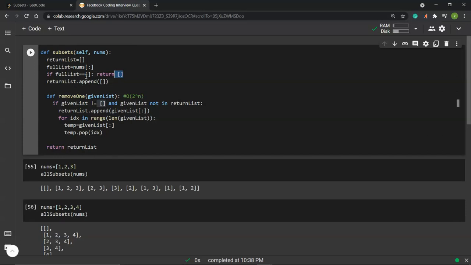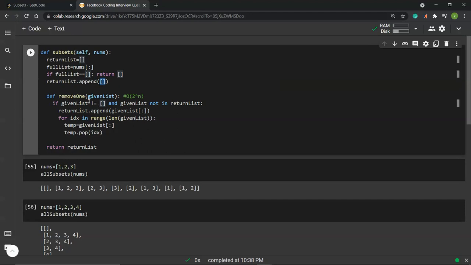And if this is not an empty list, then what we need to do is work on this return list. The first one is easy: you just add the base case, which has an empty list in it. Then we need a helper function named remove1. Basically, we recursively call this function. Let's take a look at it together.